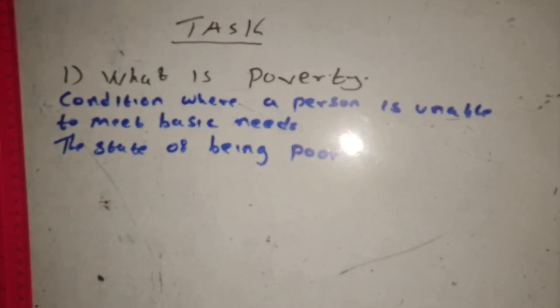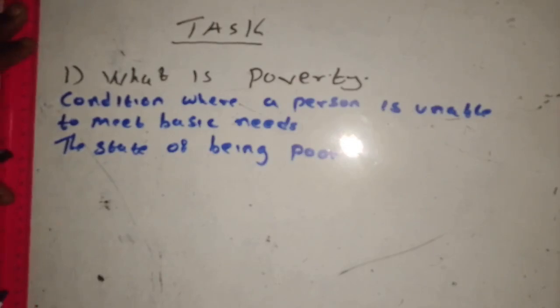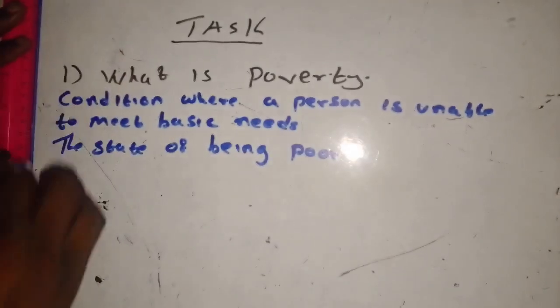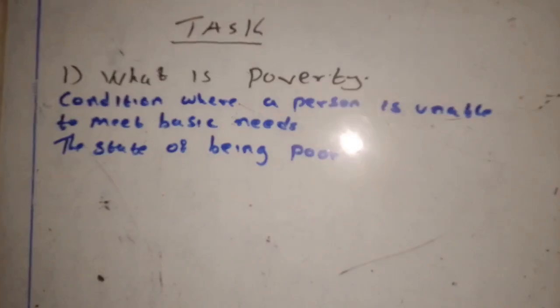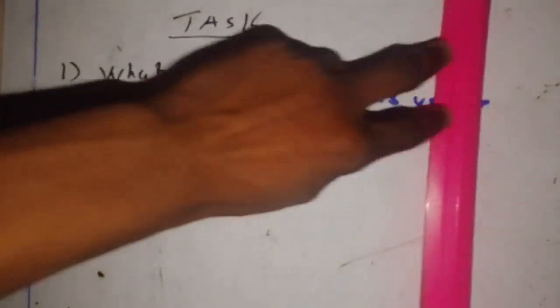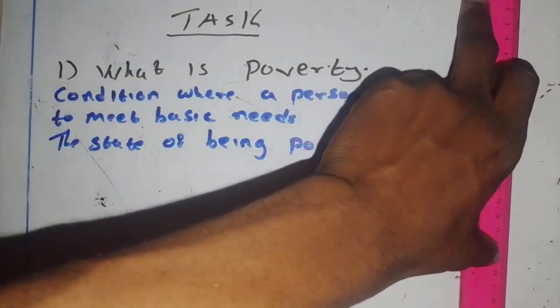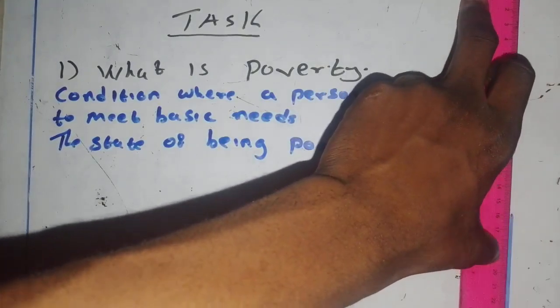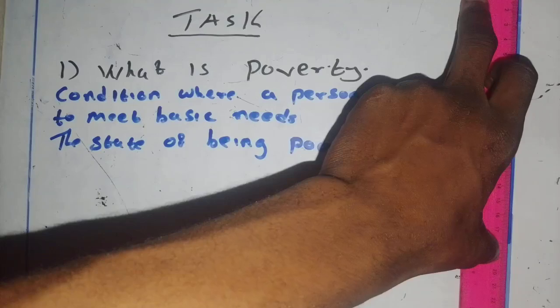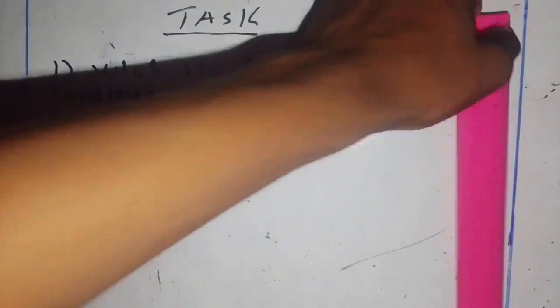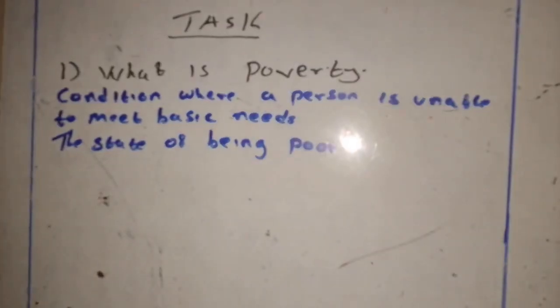So that's what poverty is. So let me just draw a line. Okay, so this is our line. So this was the answer on question 1.